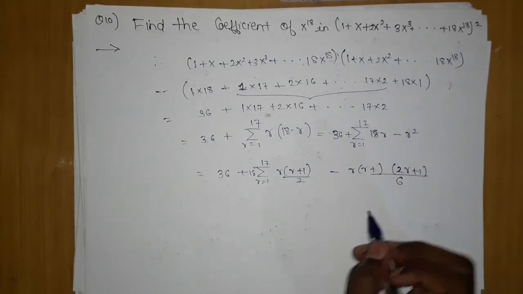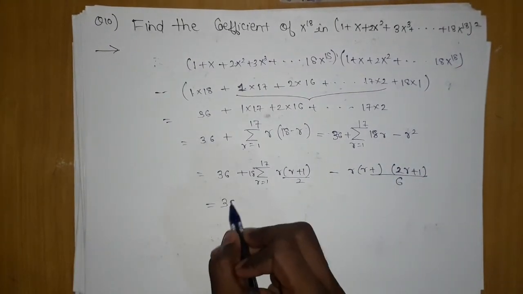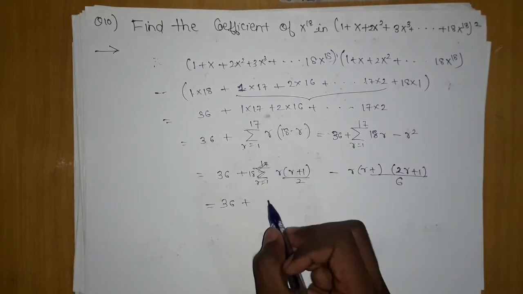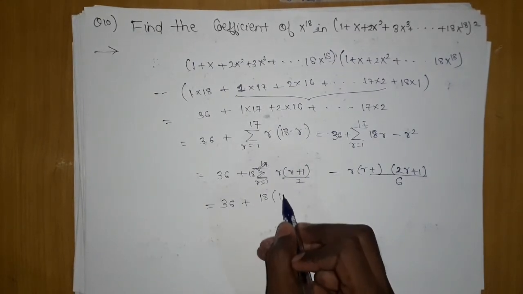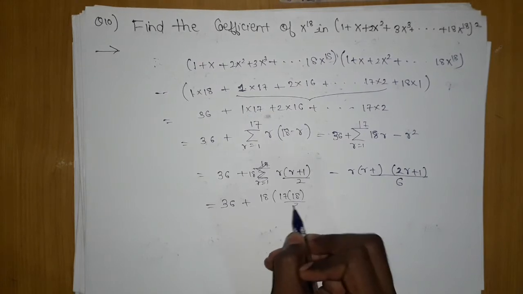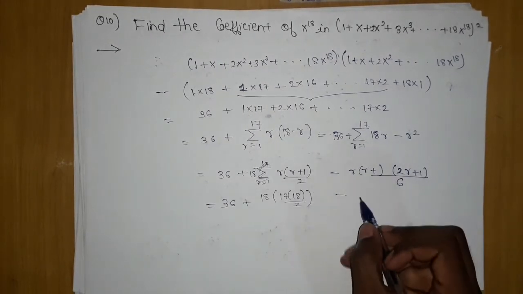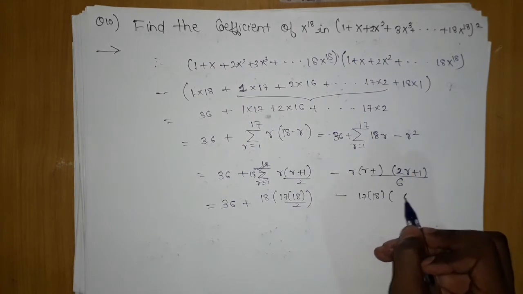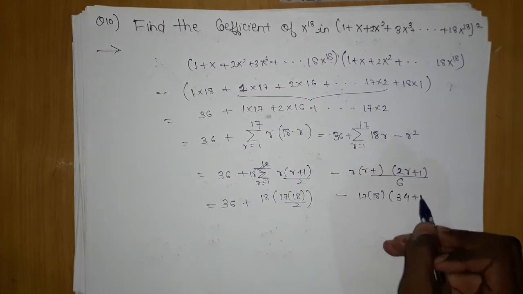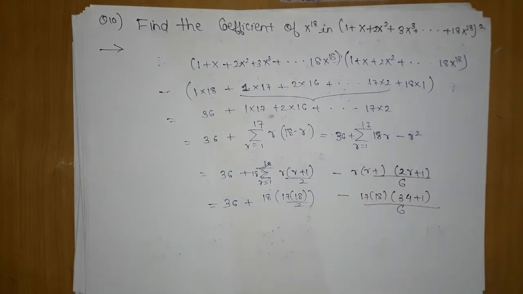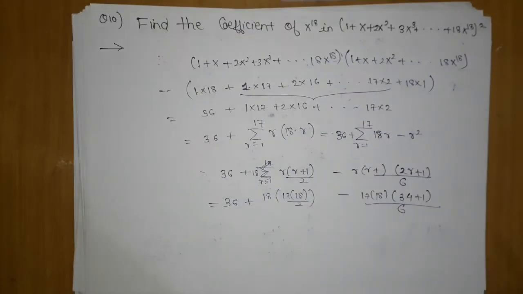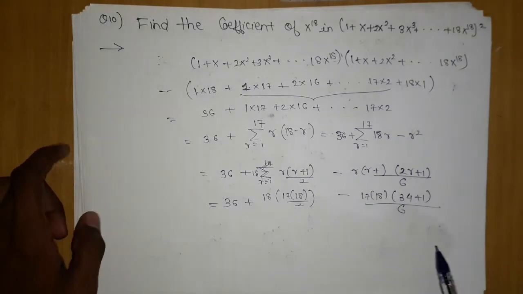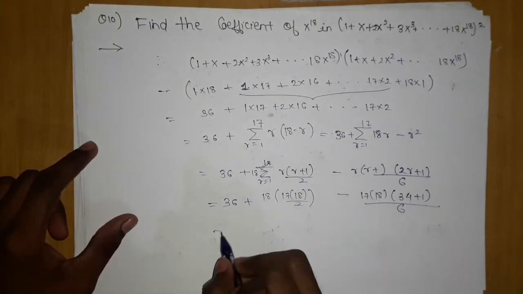So 36 plus, this will move out and we will put these values: 18 here, 17 into 18 upon 2, and here 17 into 18 into (34 plus 1) upon 6.